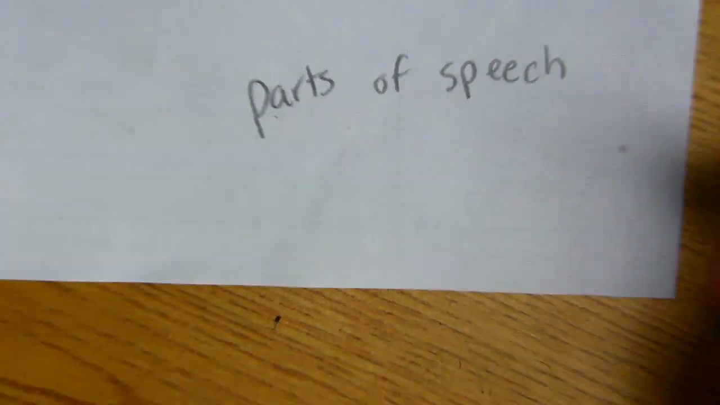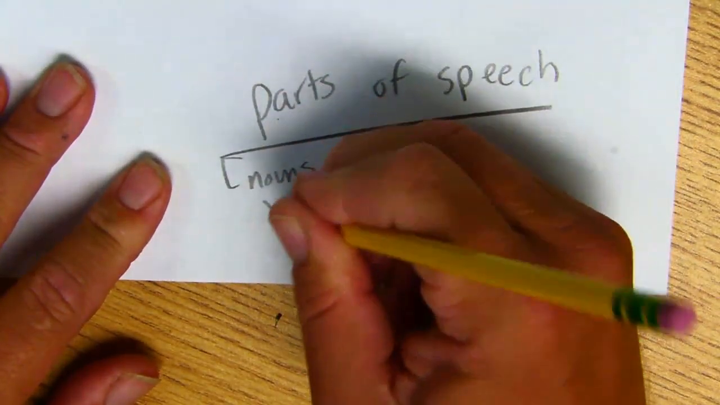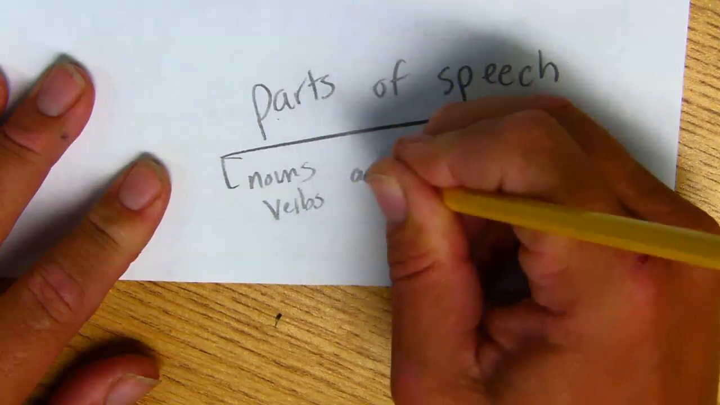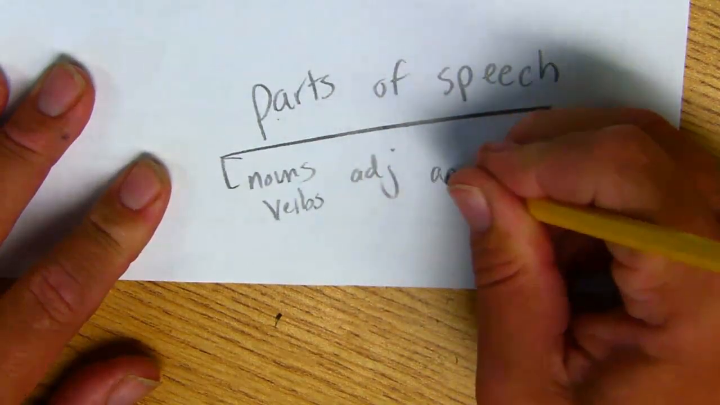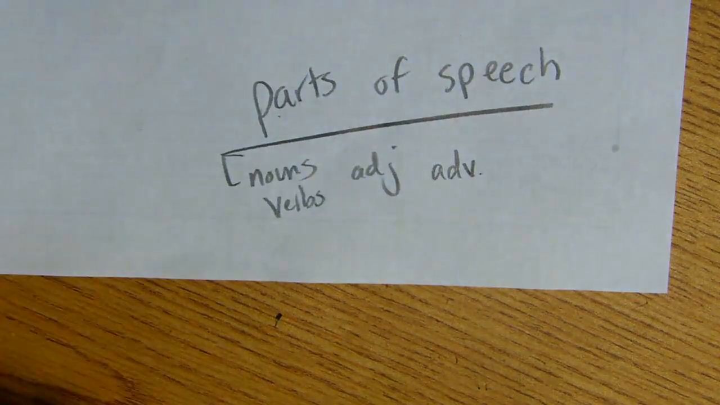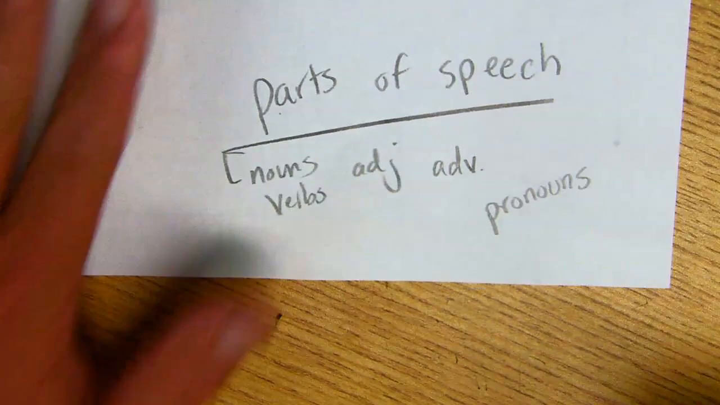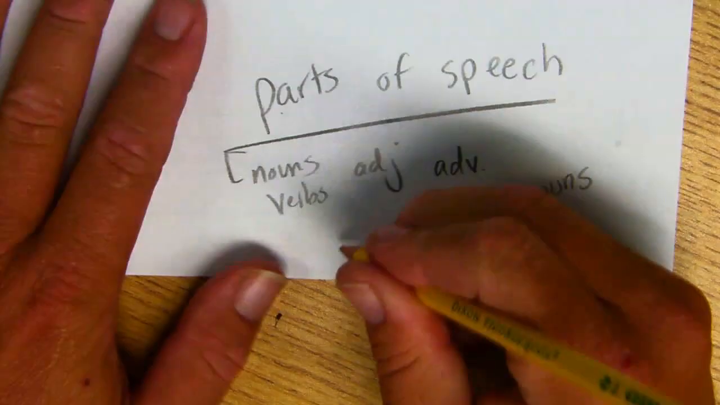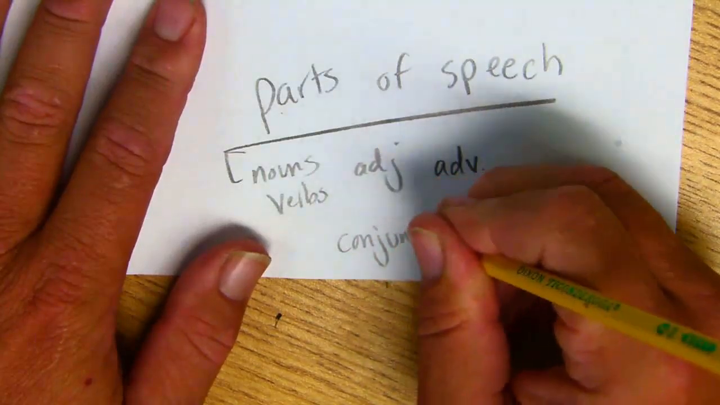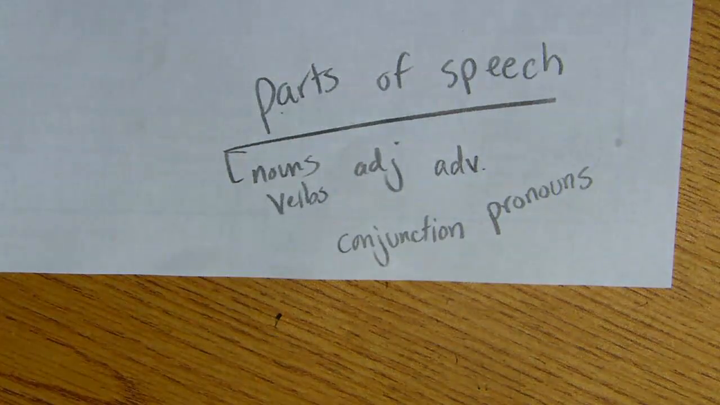Parts of speech. You have nouns, verbs, adjectives, adverbs. Those are the main ones that we focus on in 3rd grade. Pronouns. Okay, conjunctions. Parts of speech.